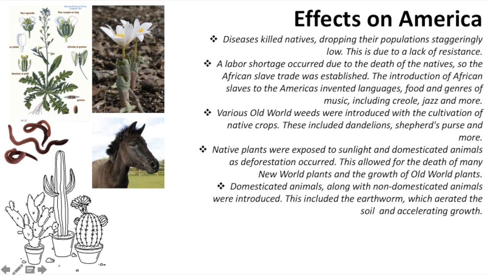Various Old World weeds were introduced with the cultivation of native crops. These included dandelions, shepherd's purse and more. Native plants were exposed to sunlight and domesticated animals as deforestation occurred. This allowed for the death of many New World plants and the growth of Old World plants. Domesticated animals, along with non-domesticated animals, were introduced. This included the earthworm, which aerated the soil and accelerated growth.